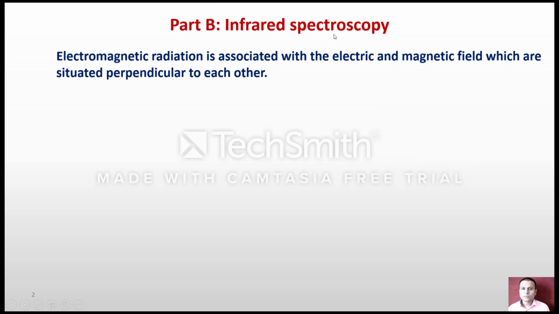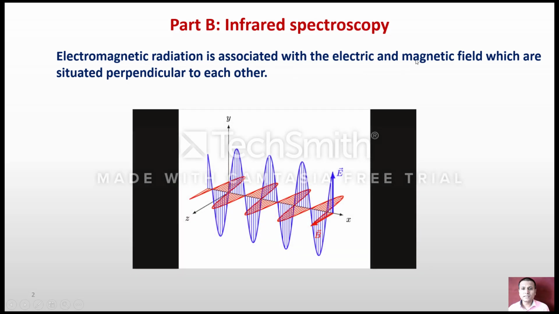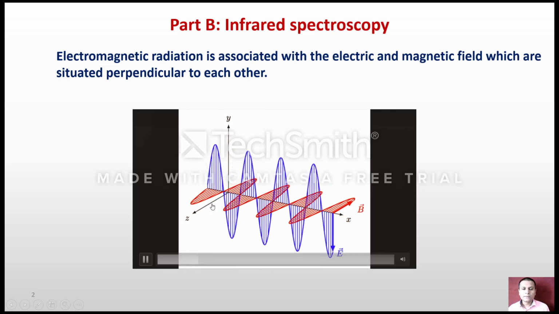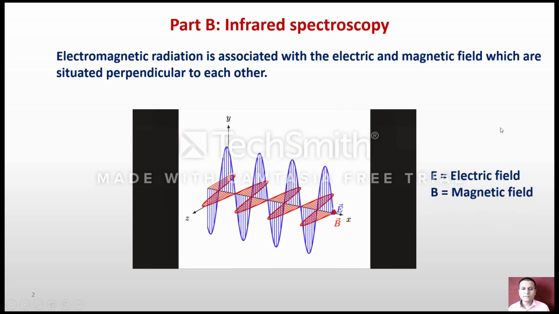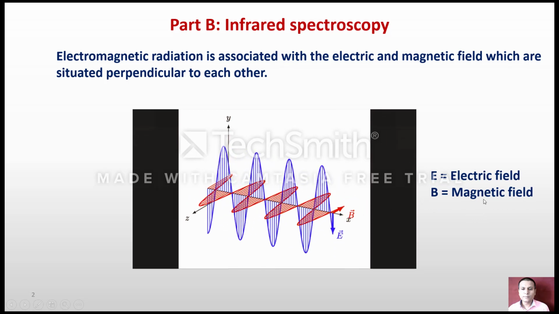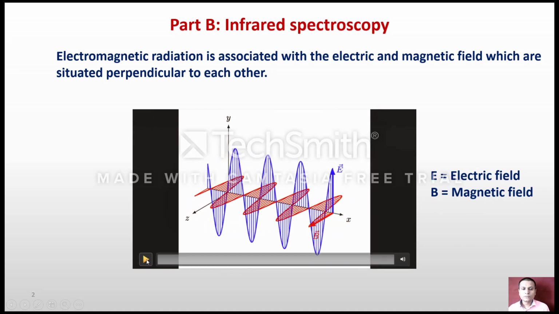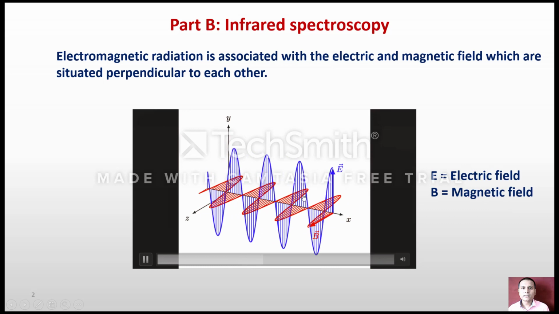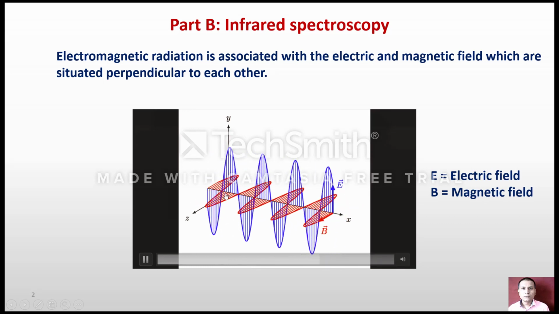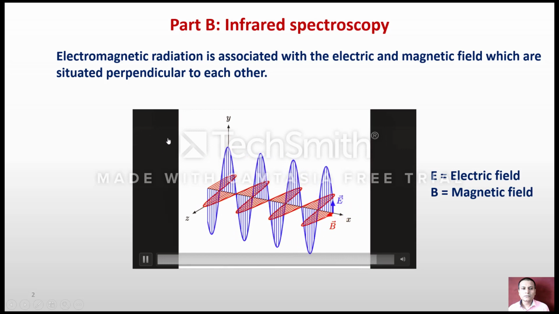Before understanding infrared spectroscopy, we first look at what is meant by electromagnetic radiation. Electromagnetic radiation is associated with electric and magnetic fields which are situated perpendicular to each other. Here we can see that the blue waves represent the electric field while the red waves represent the magnetic field. The blue waves propagate along the y-axis while the red waves propagate along the z-axis. These two waves are perpendicular to each other, so this is the nature of electromagnetic radiation.